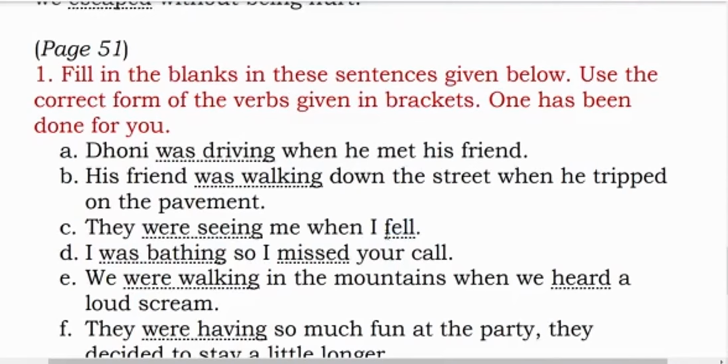Because if something is falling from the sky, you can say that rain was falling, because it takes a long time for rain to fall. Now since it is a person, me, when I fell, it will not take time, just 1 or 2 seconds. So you will say, जब मैं गिरा तब वे मुझे देख रहे थे. They were seeing me.